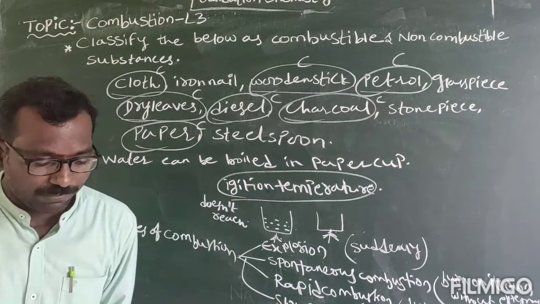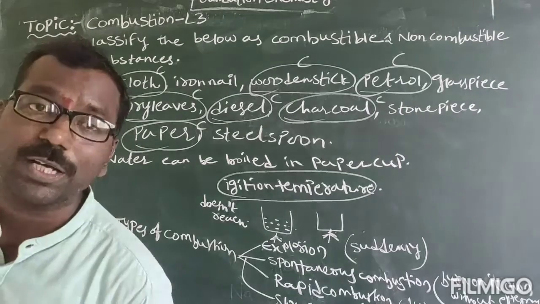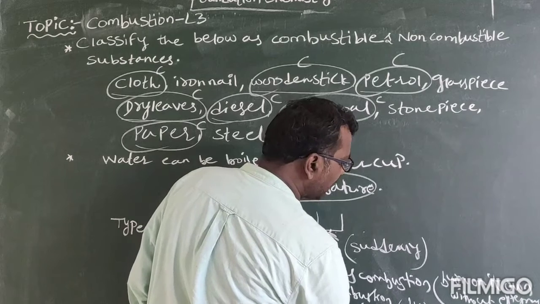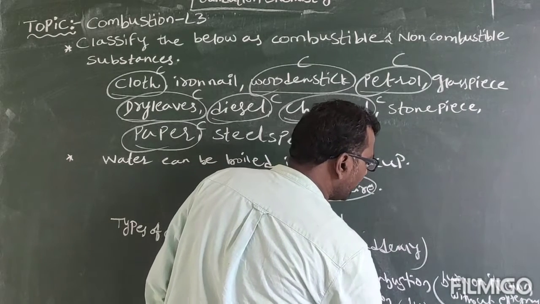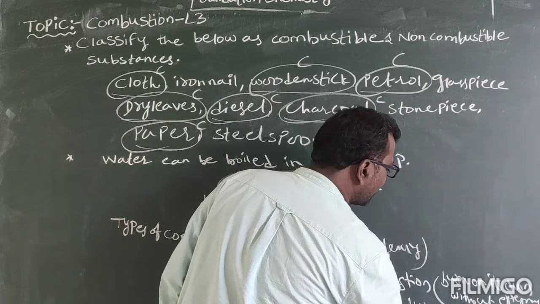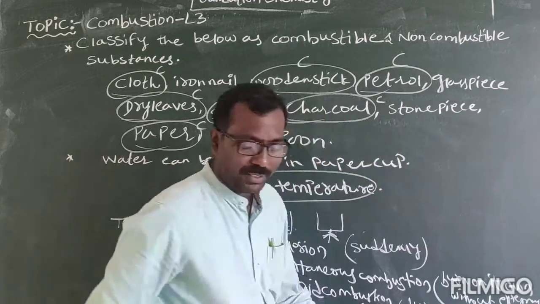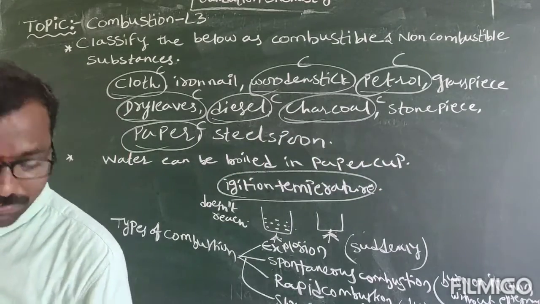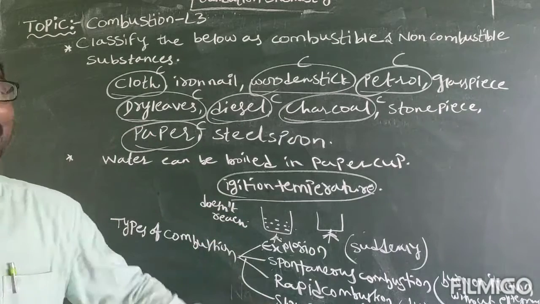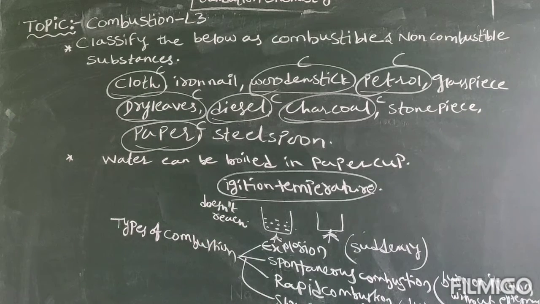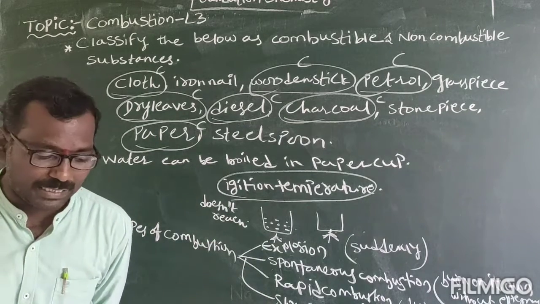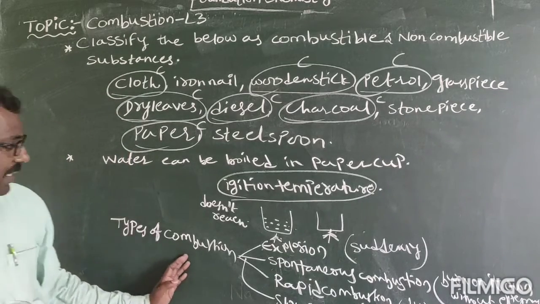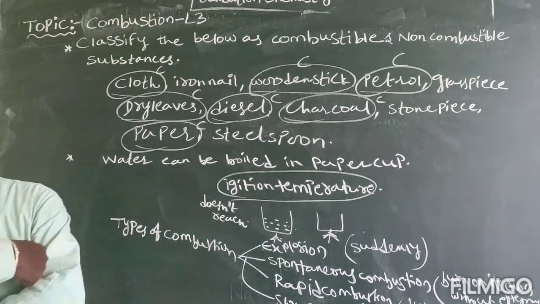So this is a type of combustion that occurs at moderate speed. It occurs at moderate speed only. And in this combustion, fuel is not burnt completely. That is called slow combustion. So these are the examples of types of combustions.